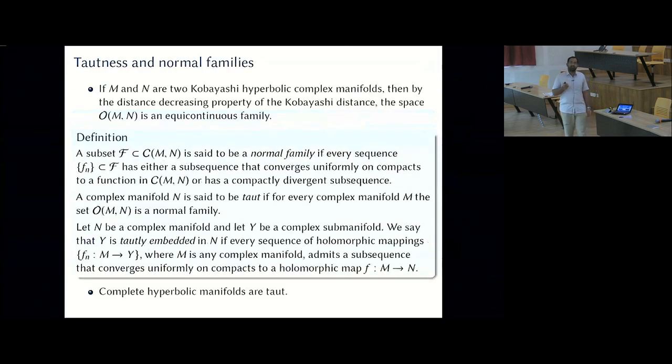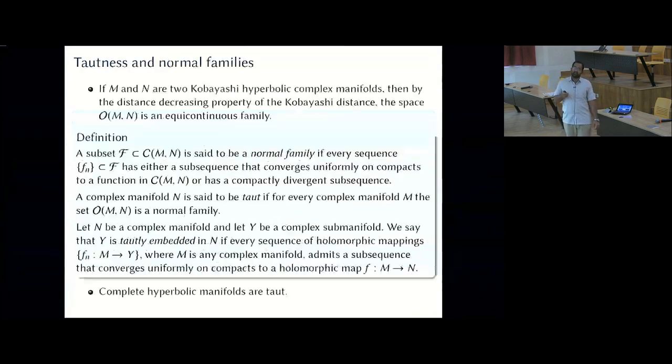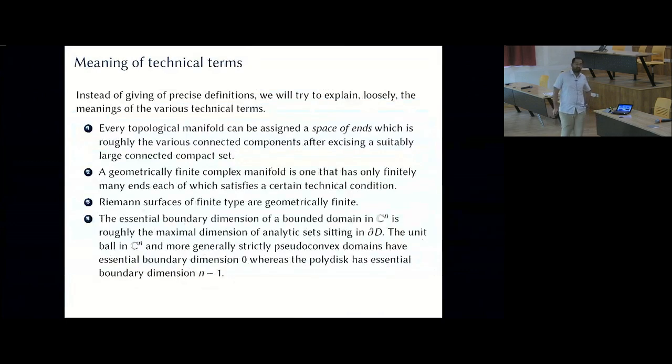I still need to define terms like essential boundary dimension and geometrically finite. Those are a bit technical. So what I'll do is give loose descriptions of what they mean, and those who are interested can check out the precise definitions. Given any topological manifold, you can consider the various connected components after excising a large enough compact set. And those, in a sense, form the various ends of the topological manifold.